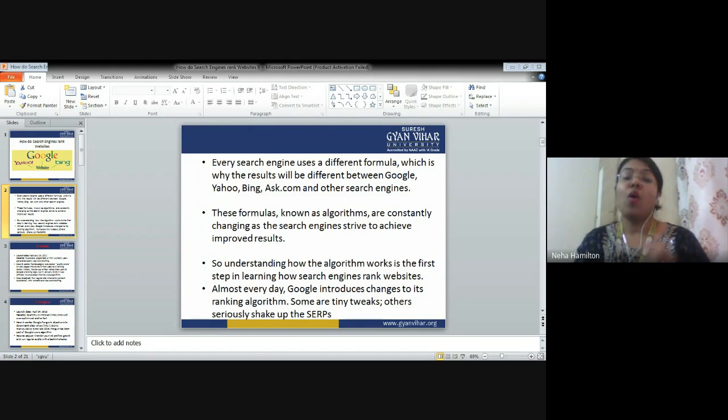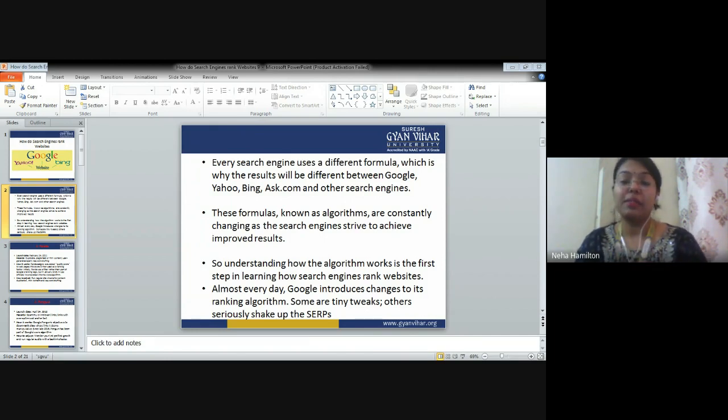So, almost every day, I was talking about fortnightly. Every day, Google is updating, doing changes in the software or their mathematical formulas which are ranking a particular website. Google introduces changes to its ranking algorithm. Some are tiny tweaks and others seriously shake up the search.